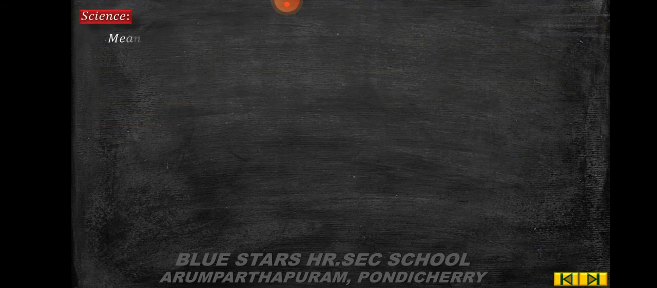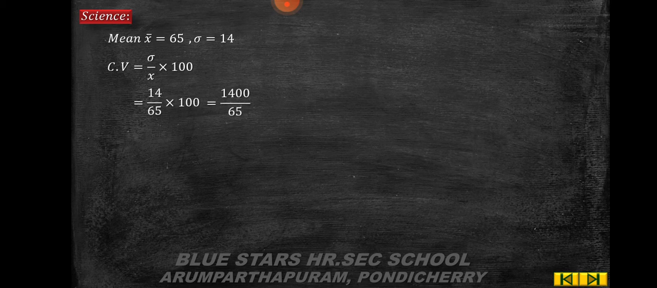Next, science subject, its mean x bar is equal to 65 and standard deviation is equal to 14. CV is equal to sigma by x bar into 100, which is equal to 14 by 65 into 100, which is equal to 1400 by 65, is equal to 280 by 13. So 280 divided by 13, you get 2 times 26, the remainder is 2. So step down 0, 1 times 13, the remainder is 7. Put the decimal, add 1 0.